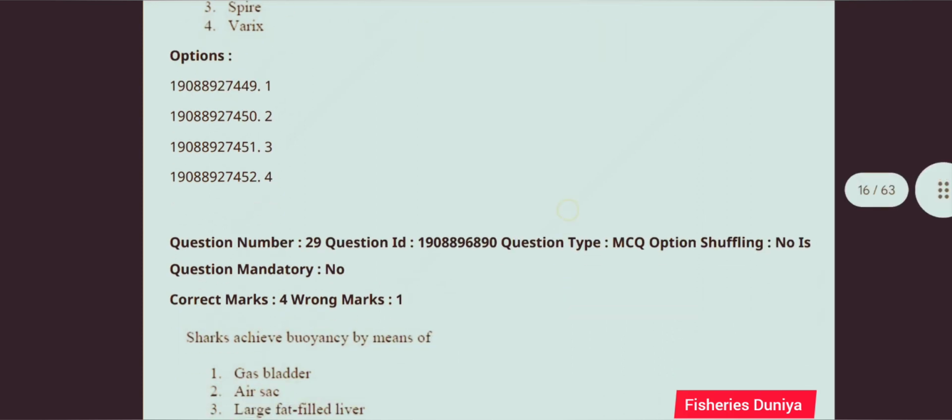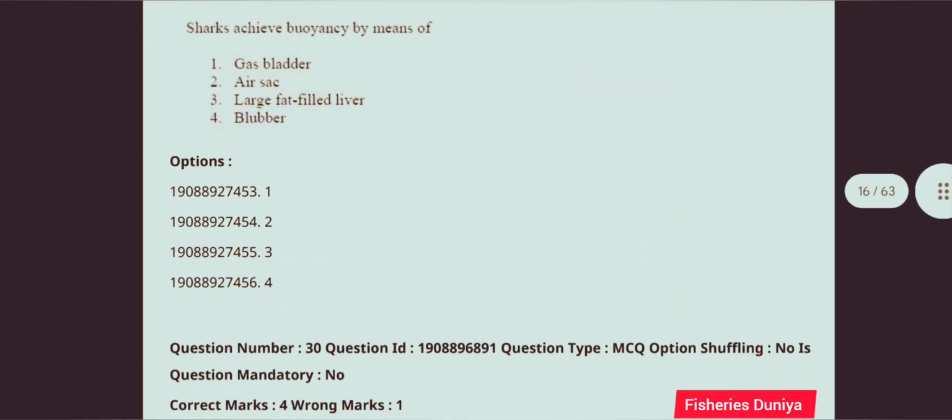Next question, series of successive holes in gastropod shells exception of the body hole. So this question is correct answer is option number 3, Aspire. Next question, sharks achieve buoyancy by means of. So this question is correct answer is option number 3, large fat filled liver.